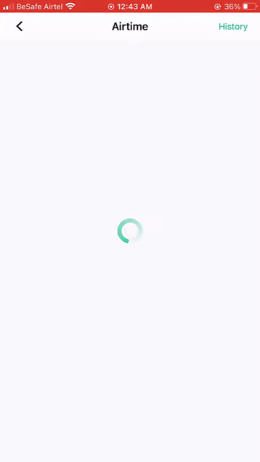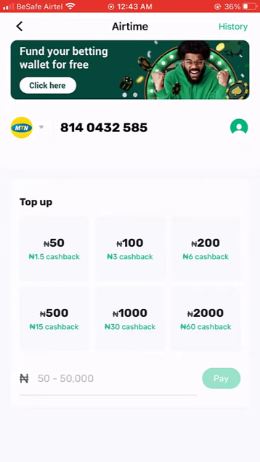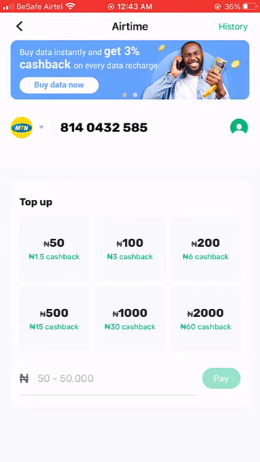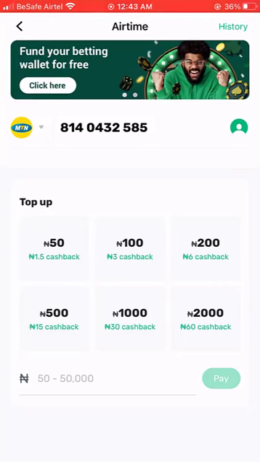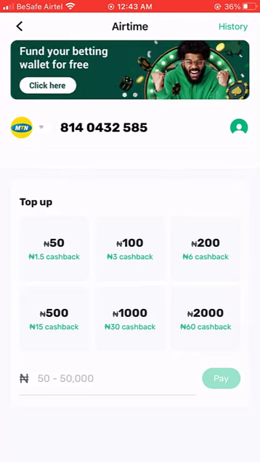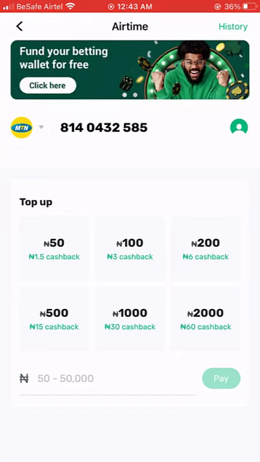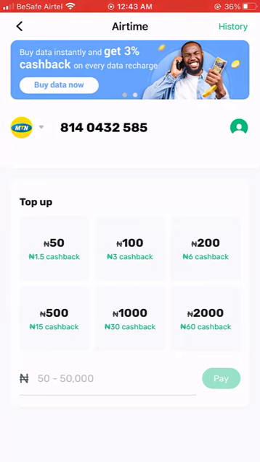Okay, so if you go to your airtime, you see that you can get 1.5 naira back if you buy 15 naira airtime with Opay. With 100 naira airtime, you get 3 naira back. If you buy 200 naira, you get 6 naira back, and so on. With 2000 naira, you get 16 naira back. So Opay actually pays you back a little money for using their services to buy your airtime.